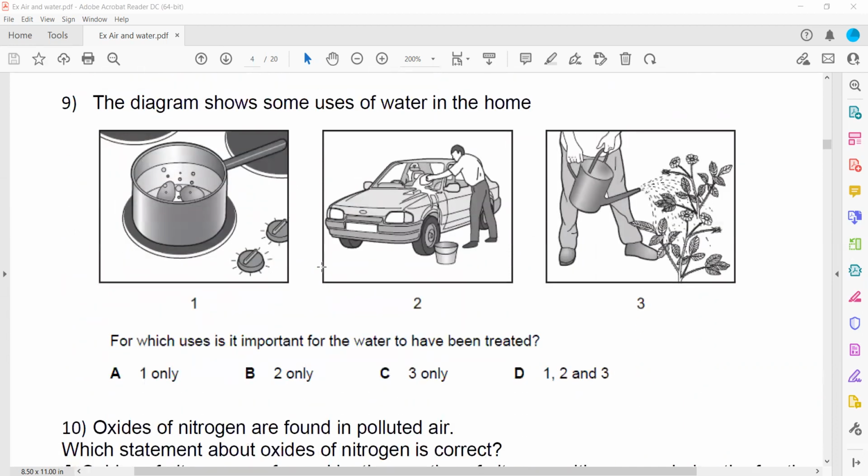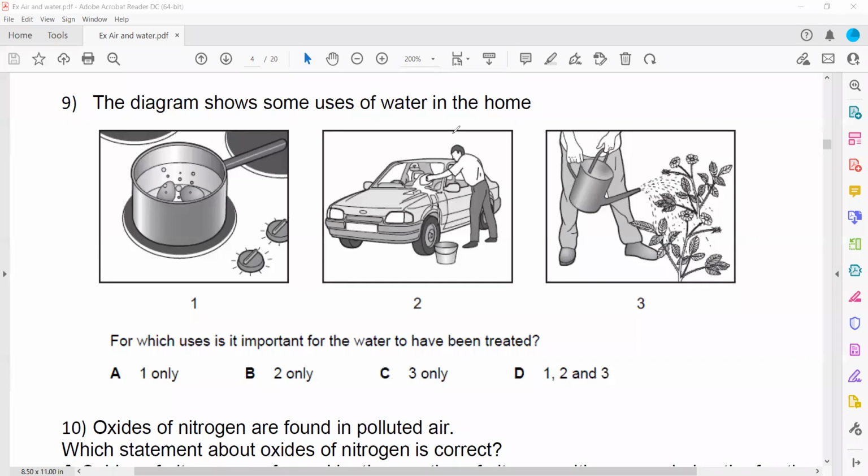Then the diagram shows some uses of water. For which use is it important for water to be treated, like we want clean water for cooking, for washing or for planting? So for all, treatment of the water is like removing all the soluble and insoluble impurities.